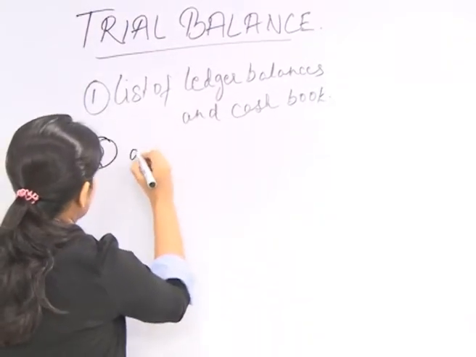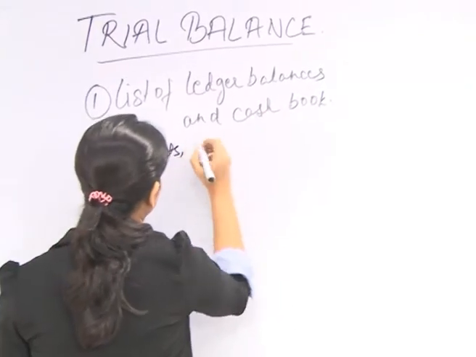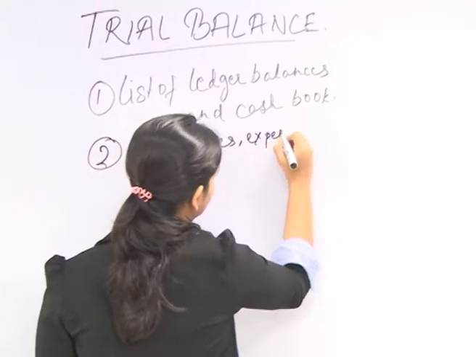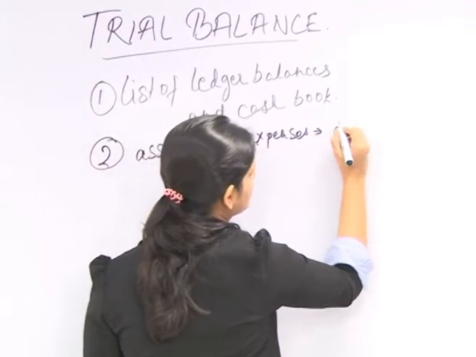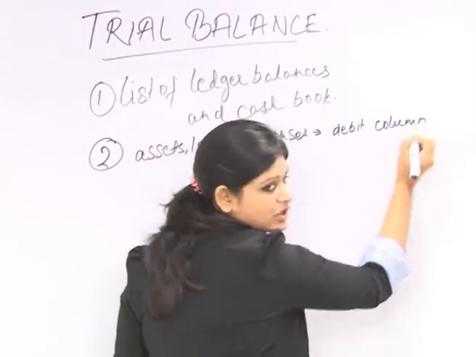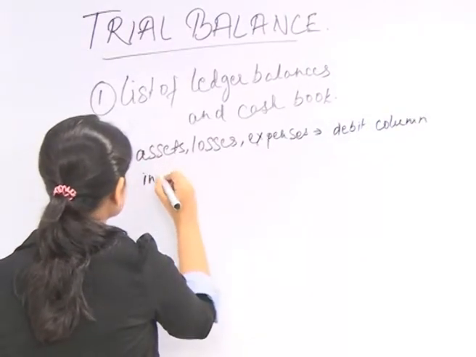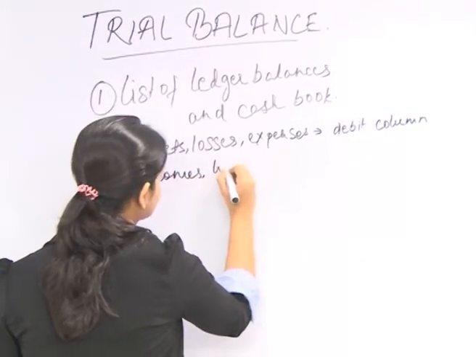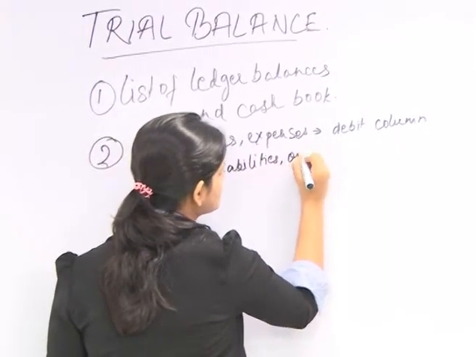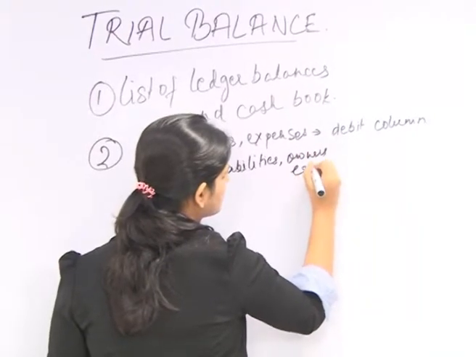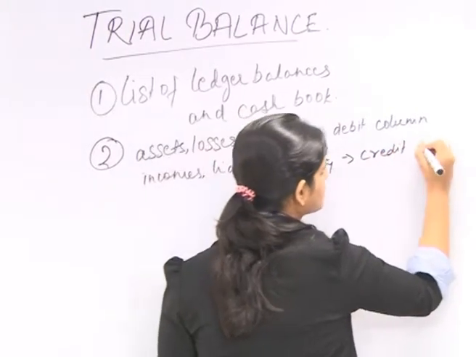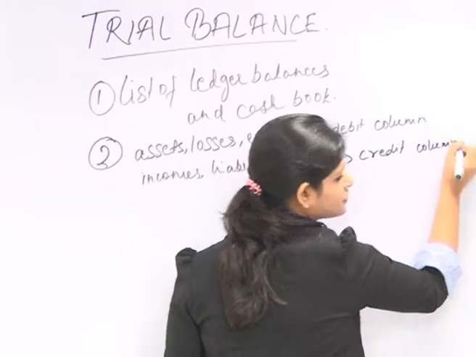So assets, losses and expenses, as I said, in the debit column of the trial balance, and incomes, liabilities and owner's equity in the credit column of the trial balance.